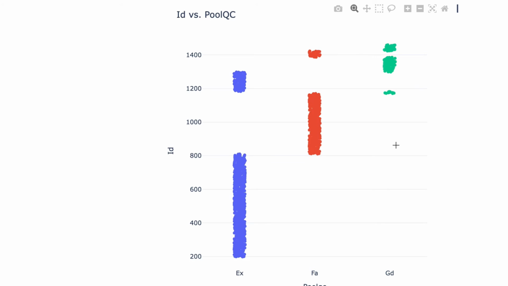As we see here, there are complete ranges of the ID number that correspond to the pool quality. This is a curious artifact which indicates that either IDs are not randomly assigned, or possibly that the pool quality data is synthetically generated. Miriam resolves to investigate further by contacting homeowners about their pool quality and also asking the data broker how that data was either collected or modeled.